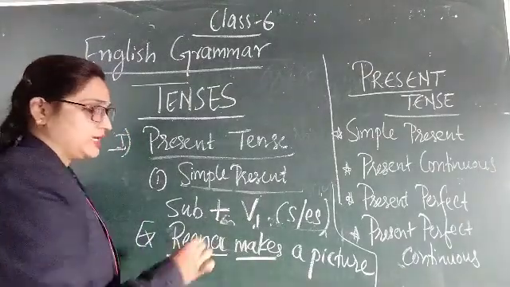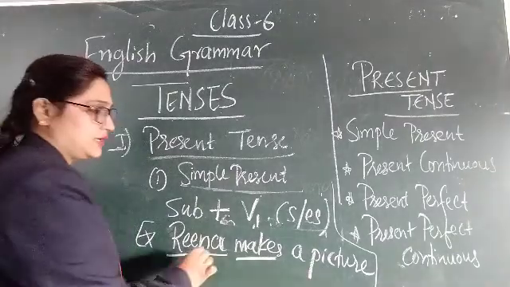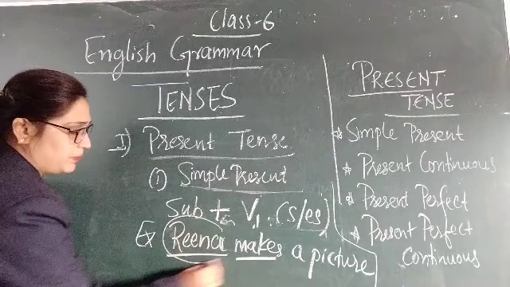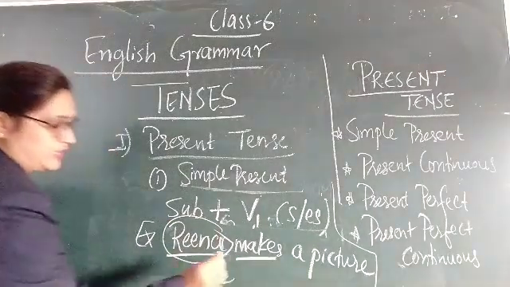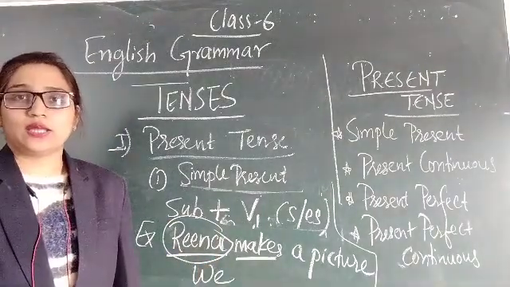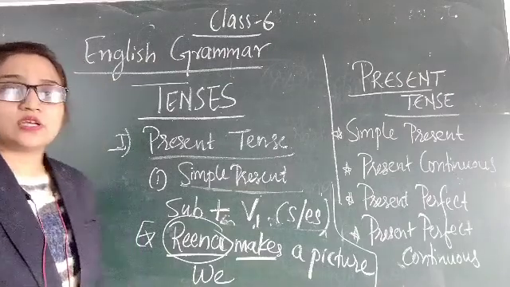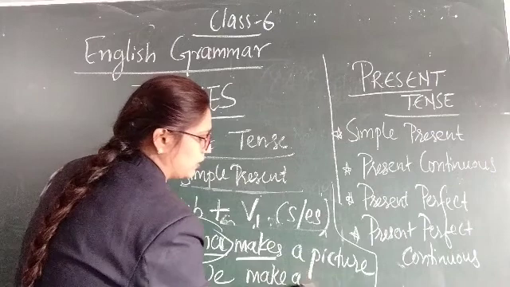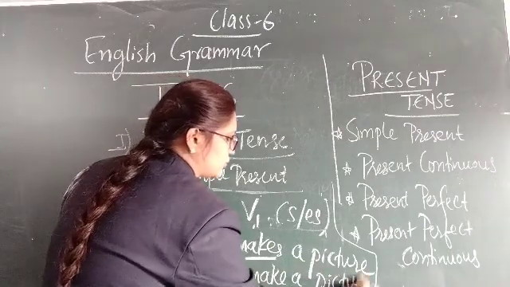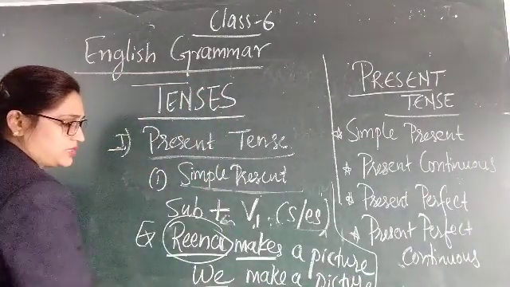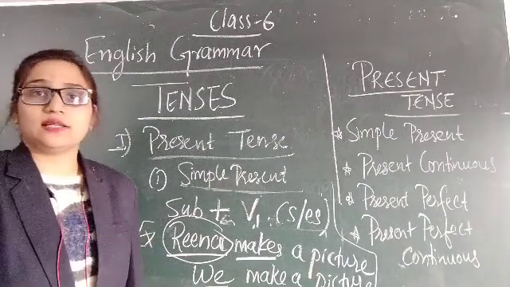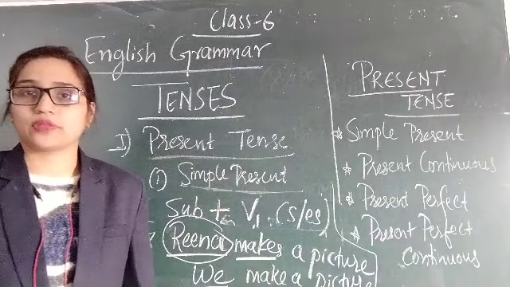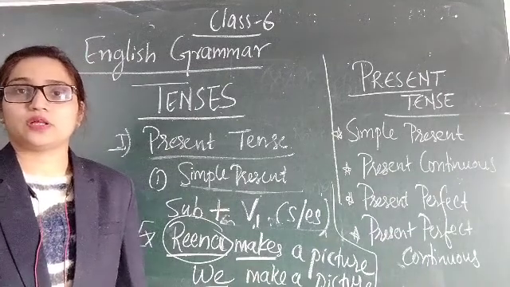Why? Because Reena is third person singular. Reena makes a picture. If we put we in place of Reena and write the same sentence, the sentence will be: we make a picture. Because here the subject is we, that is why the verb will be make as it is.